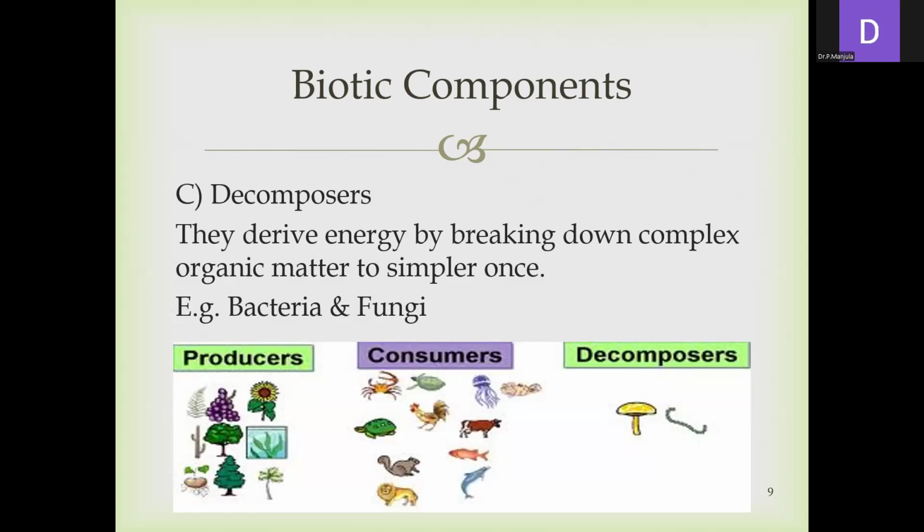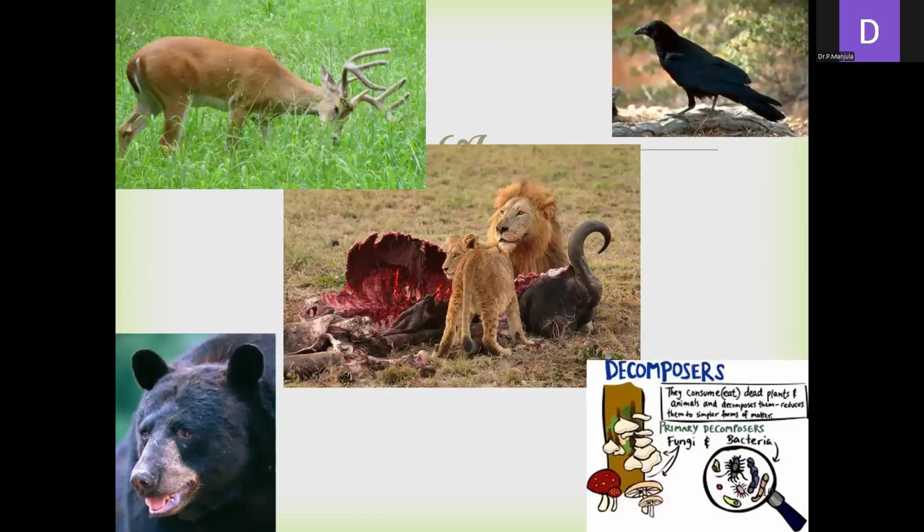So biotic components, based on their function, are classified into three types: the producers, consumers and decomposers. Producers are mainly involved in the synthesis of food material. The main source of energy for these producers is the solar energy, that is the sun. In the presence of the sun, these plants synthesize the food materials. These are some of the examples.